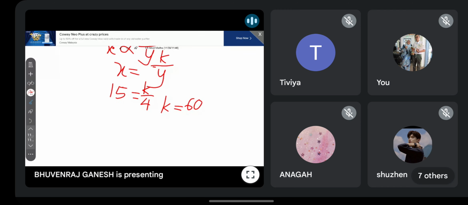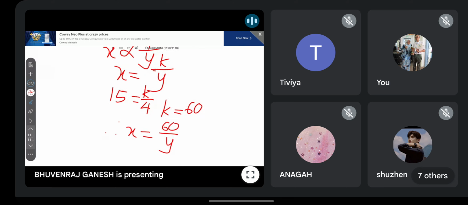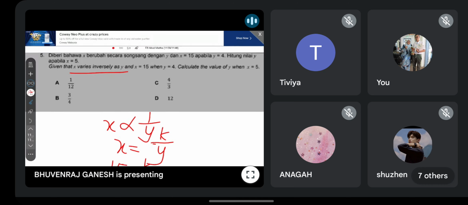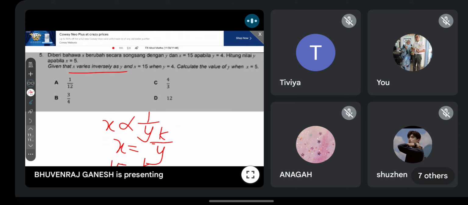Okay, so now they ask you to count the value of Y. Kira nilai Y. Okay, X sama dengan 5. So you will get 5 equal to 60 over Y. So Y will be equal to 12. So that is why D is the answer. Okay, guys, understand? Okay, this is number 5.